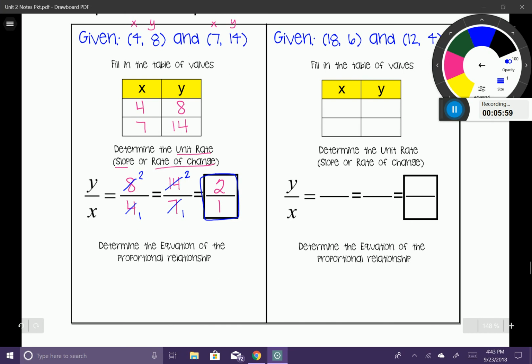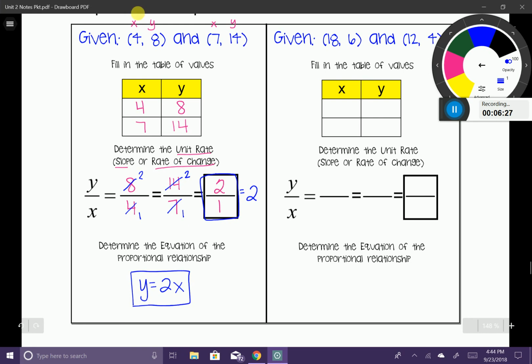Now that I have that ratio, I can create my proportional equation. So I'm going to rewrite it as y is equal to 2x. Now you might be wondering, why did I write just a 2? Because if you remember earlier on, we can simplify this down to 2. When you simplify a fraction, it has to be in simplest form. So therefore, my proportional relationship will be y equals 2x.